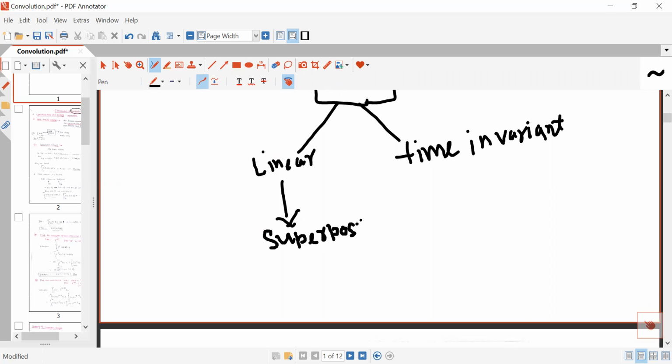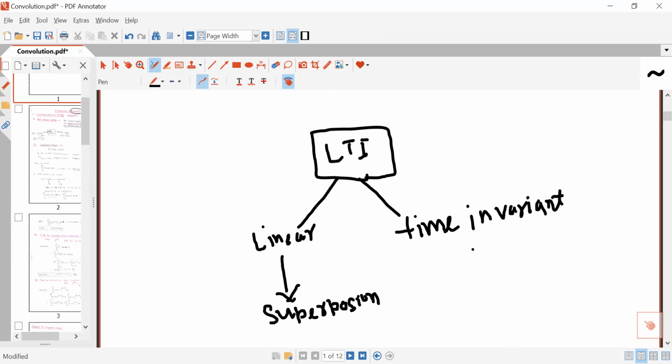And if the system is time invariant, then its characteristic will not depend on time. It means if you shift its excitation by an amount T naught, then its response will also shift by the same amount. This is the meaning of time invariant, which I have discussed in the previous lecture.